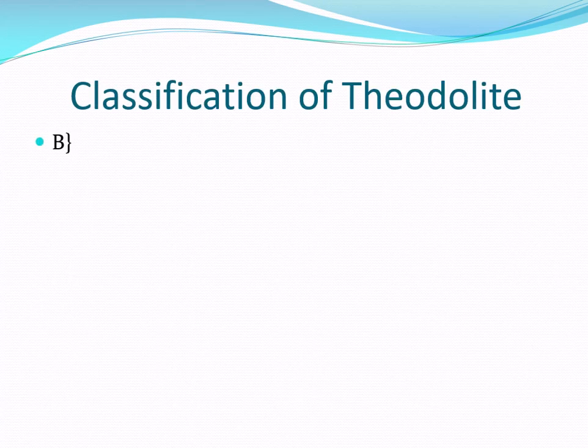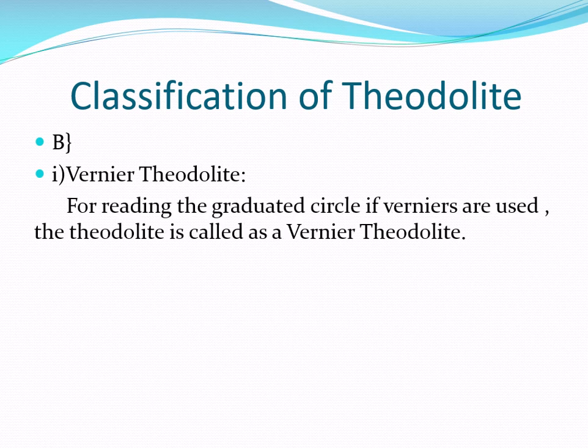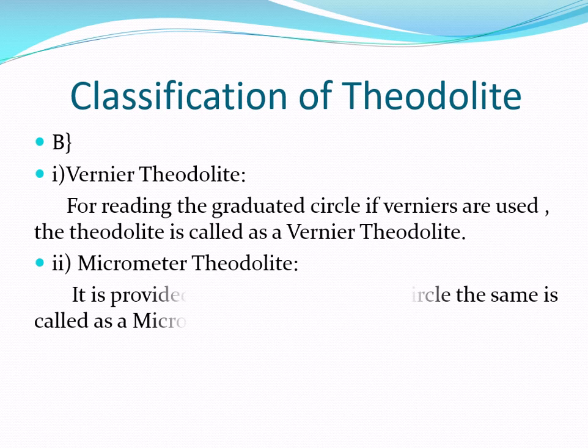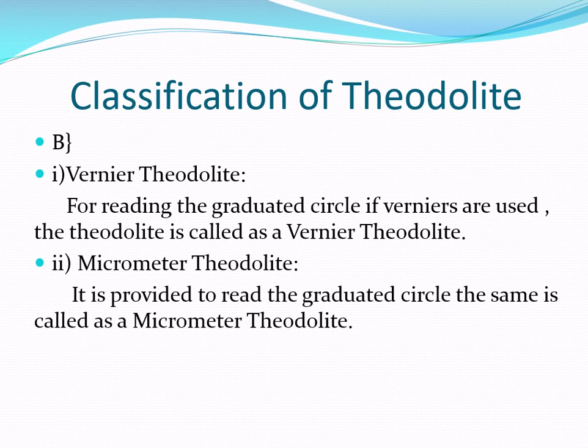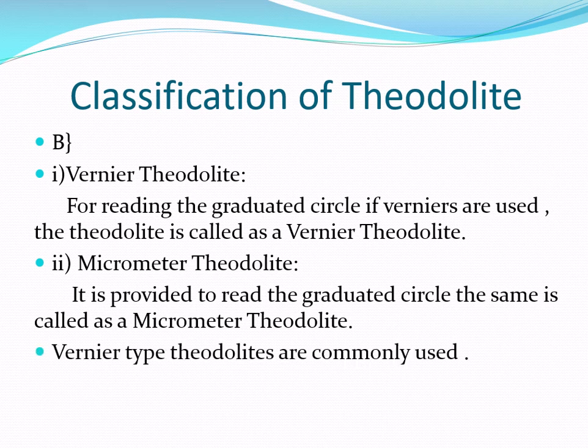Then the next classification of the theodolite: the first type is the vernier theodolite. If verniers are used for reading the graduated circle, the theodolite is called a vernier theodolite. The next type is the micrometer theodolite, where a micrometer is provided to read the graduated circle. Generally today we use the vernier type of theodolite, is it right?